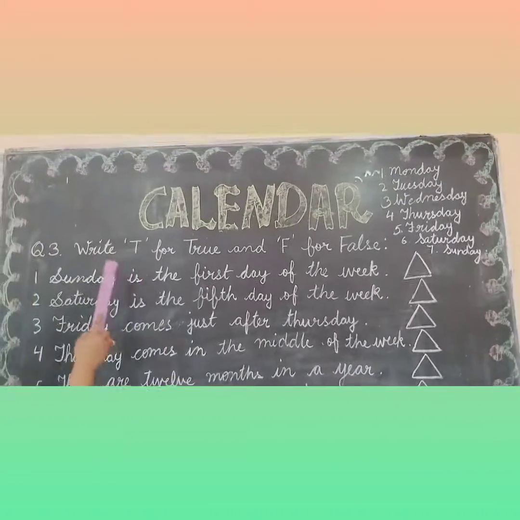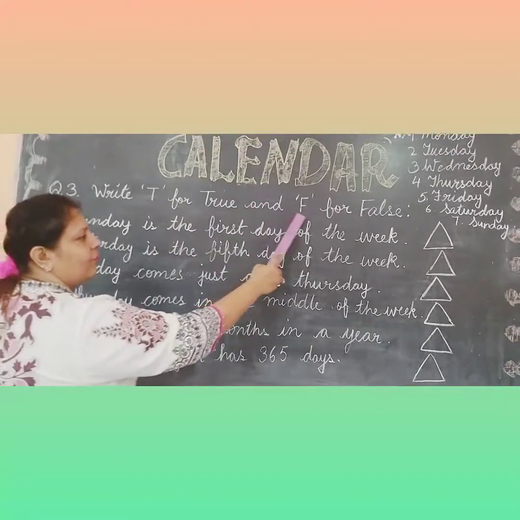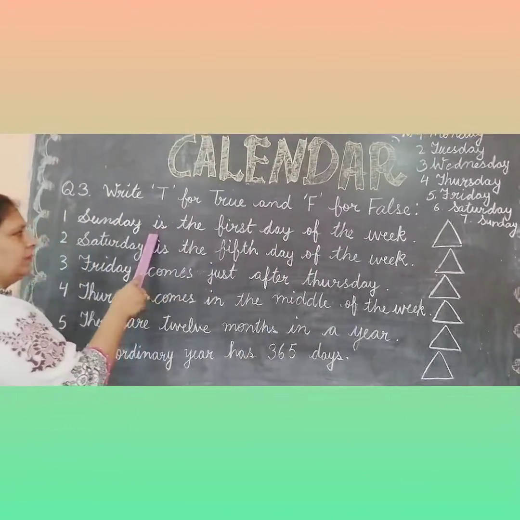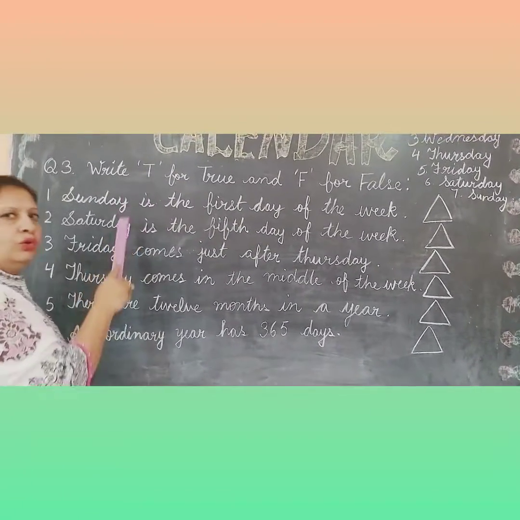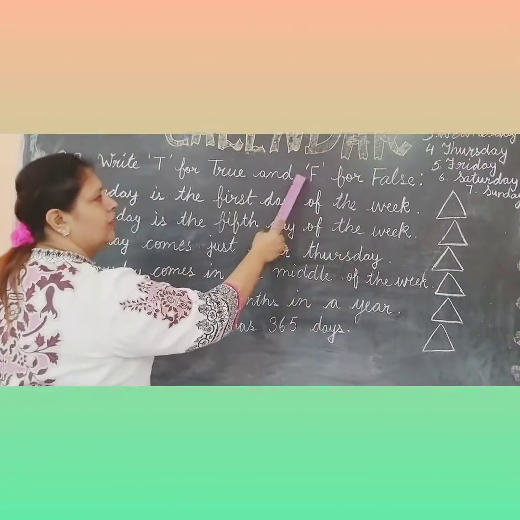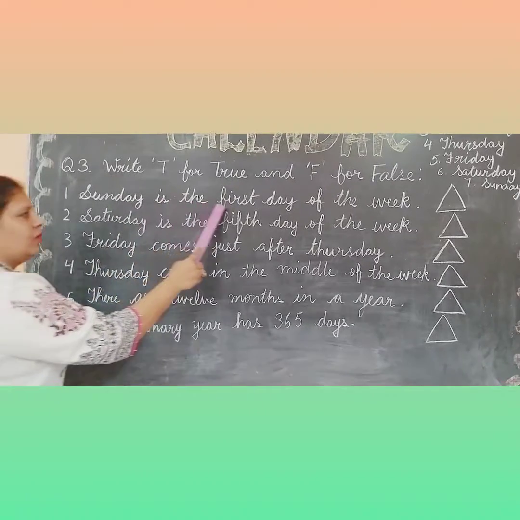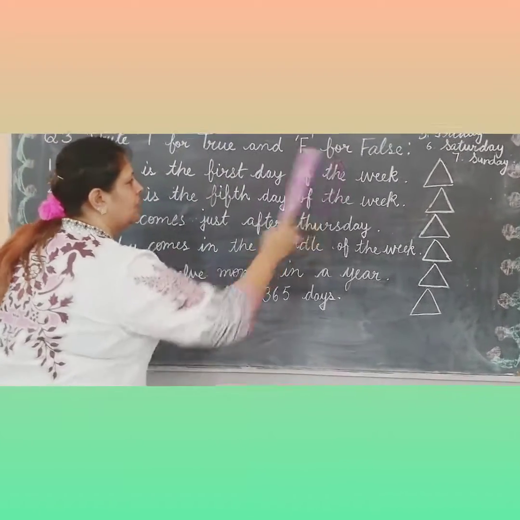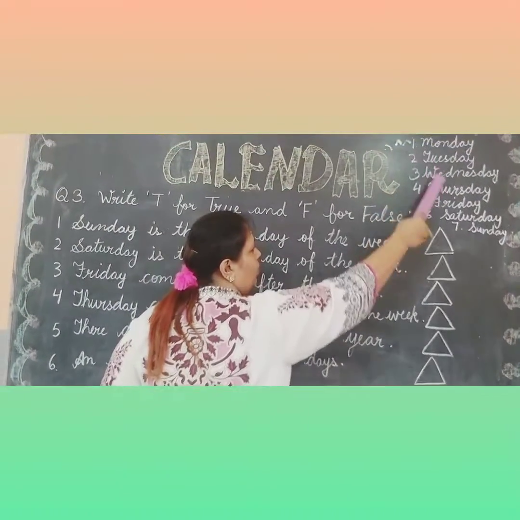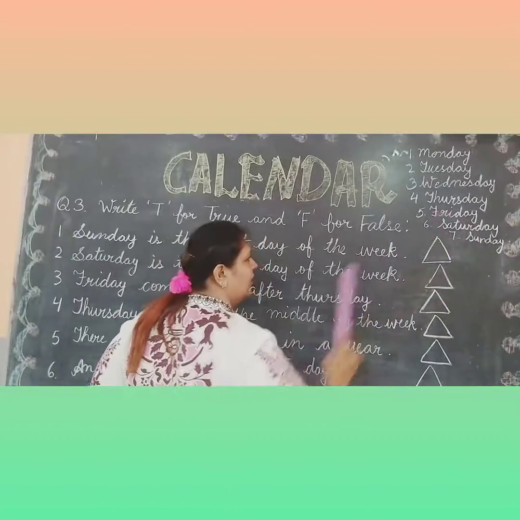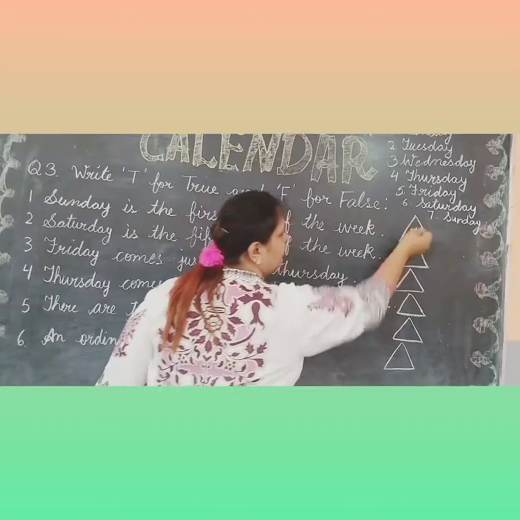Our third question is write T for true and F for false. जो स्टेटमेंट हमारी ट्रू है उसके लिए हम टी लिखेंगे और जो स्टेटमेंट हमारी फॉल्स है उसके लिए हम एफ लिखेंगे. Here, Sunday is the first day of the week. संडे फर्स्ट डे होता है? Let's see. See kids, no. Sunday is the seventh day. So we will write here F because this statement is false.